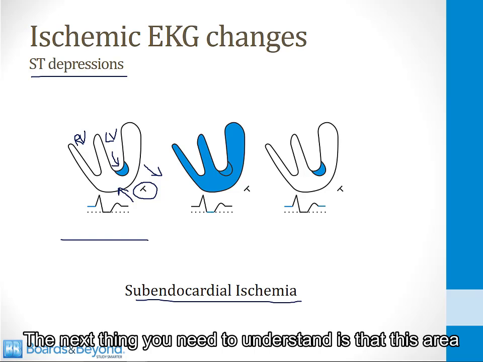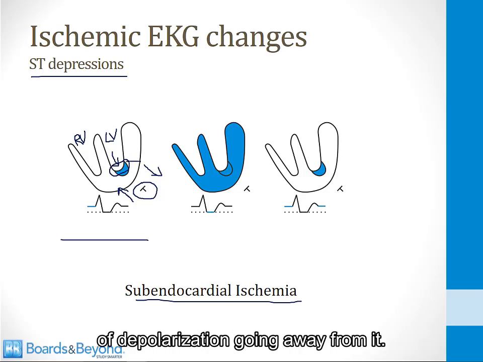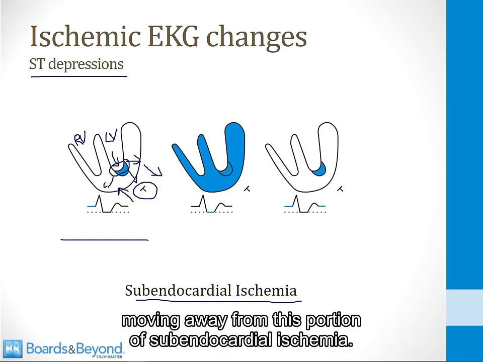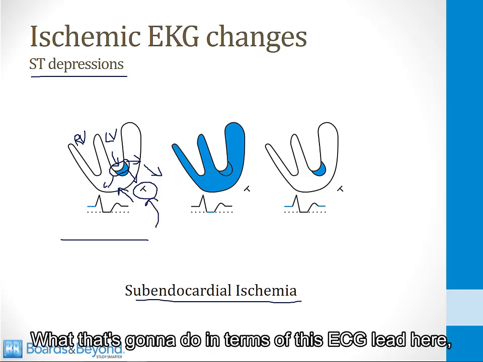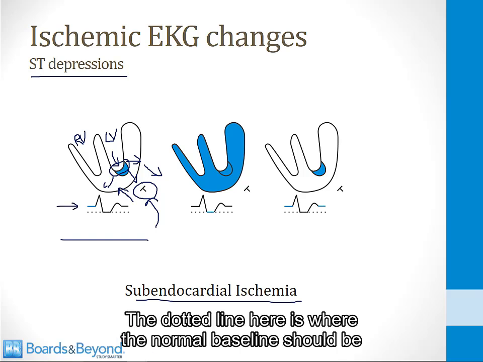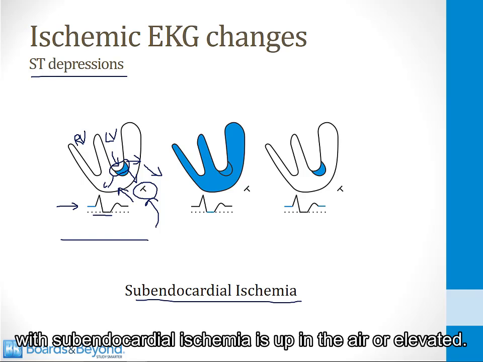The next thing you need to understand is that this area of subendocardial ischemia is depolarized even at rest, and that creates little waves of depolarization going away from it. Even at rest, there are waves of depolarization moving away from this portion of subendocardial ischemia. What that's going to do in terms of this ECG lead here is it's going to elevate the baseline of the ECG. The dotted line here is where the normal baseline should be, but the baseline for the heart with subendocardial ischemia is up in the air, or elevated.